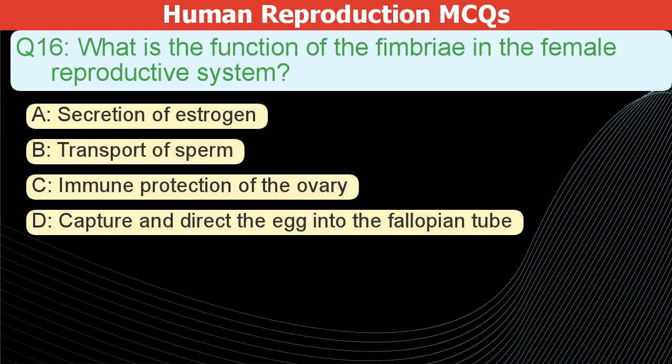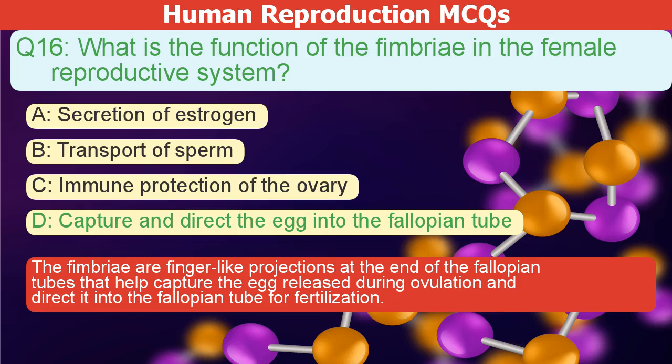What is the function of the fimbriae in the female reproductive system? A. Secretion of estrogen. B. Transport of sperm. C. Immune protection of the ovary. D. Capture and direct the egg into the fallopian tube. The correct answer is D. The fimbriae are finger-like projections at the end of the fallopian tubes. They help capture the egg released during ovulation and direct it into the fallopian tube for fertilization.